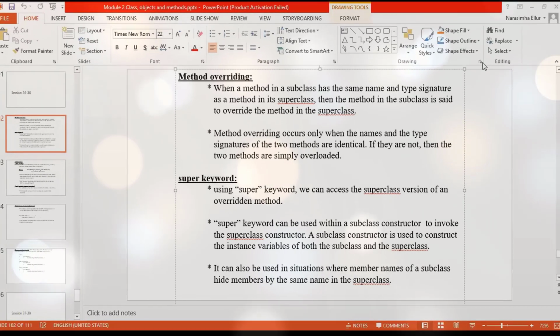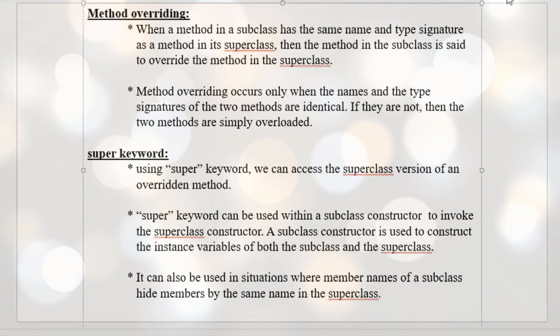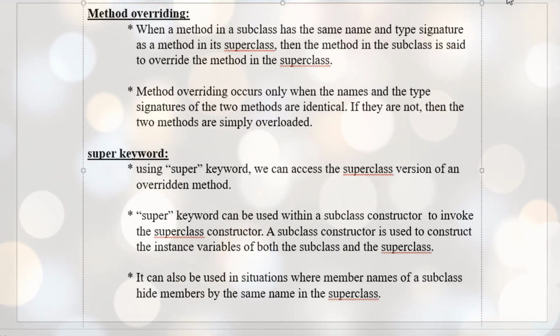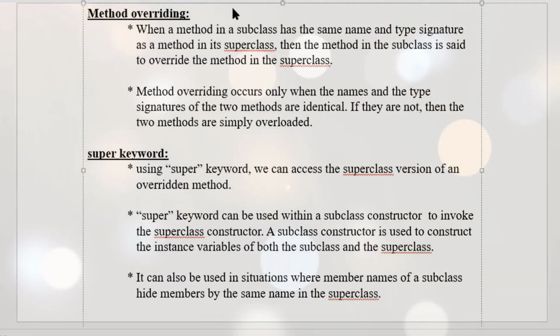So when I say parent members, it can be instance variables or instance methods. When you specifically want to access the members of a parent, you will be using the super keyword. When you want to specifically access the members of a child class, then you will be using the this keyword. So that was a brief differentiation between super and this.